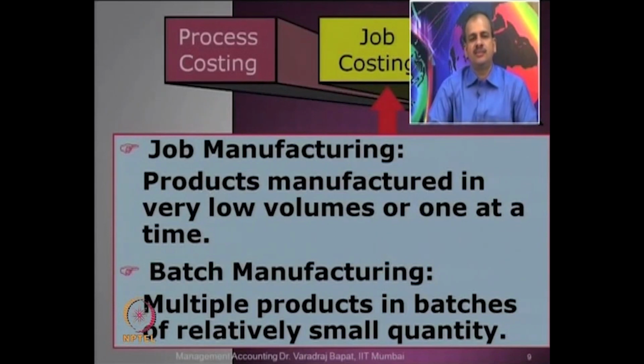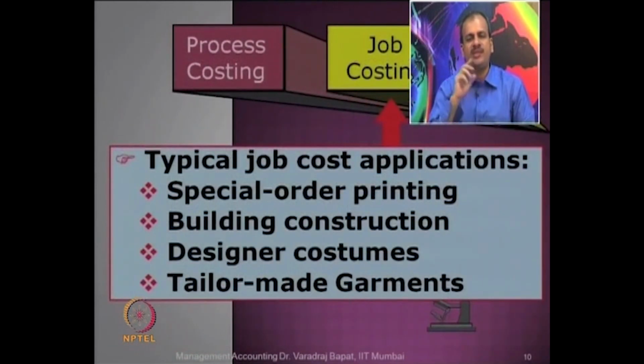So, these are the features. Now, job costing itself can be divided into two types. One is job manufacturing, the other is batch manufacturing. In job manufacturing, the manufacturing happens just one at a time, or a very small volume. In batch manufacturing, it is in relatively small quantities, but it's not just one, a group of products are being produced. These are the examples of typical job costing applications.